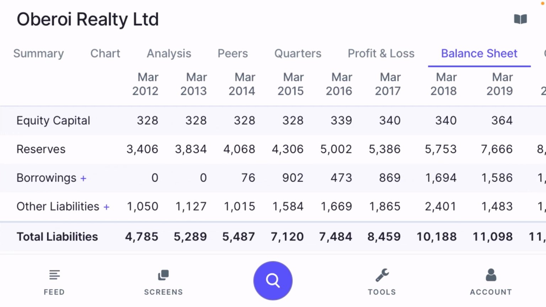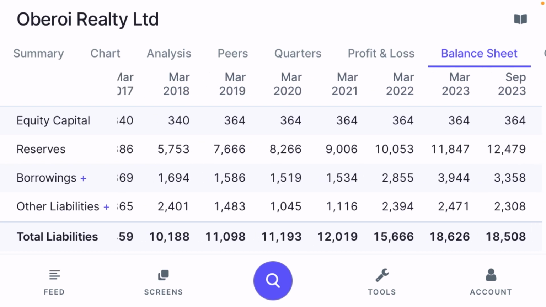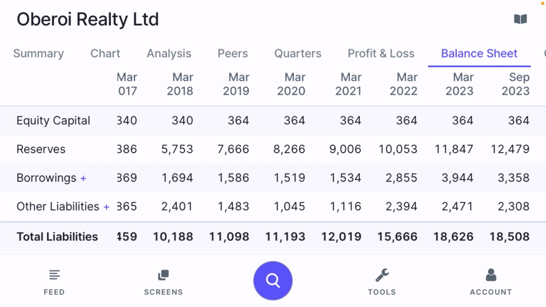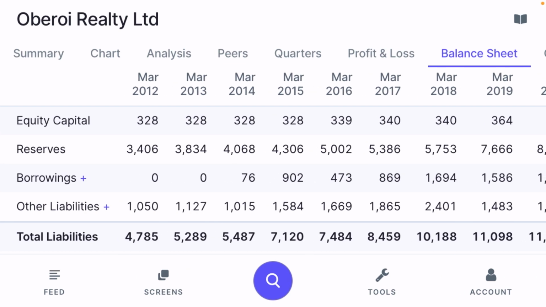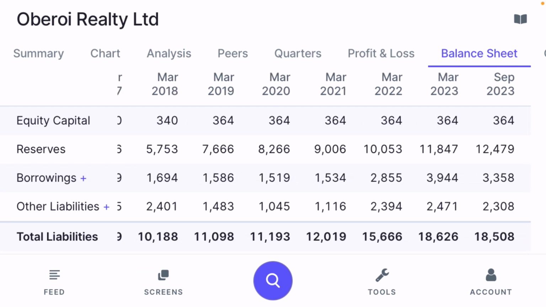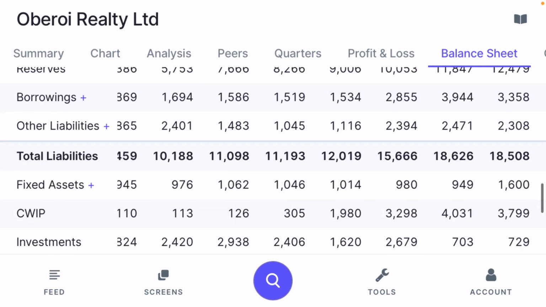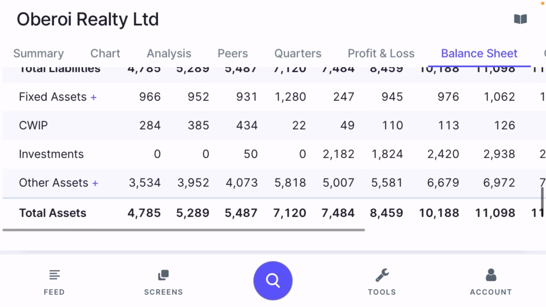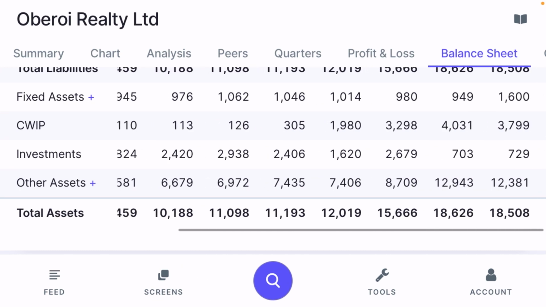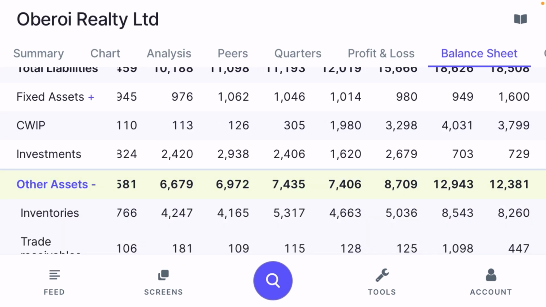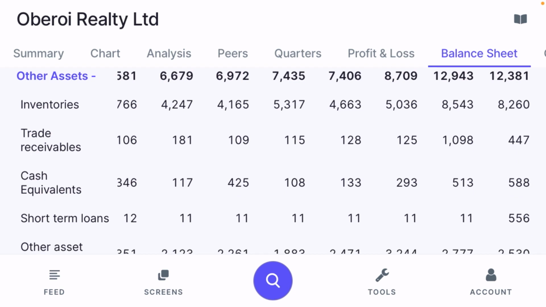Reserves: earlier the reserve was 3,406 crore in March 2012, but now it is showing 12,000 crore, an exponential increase in the reserves. Earlier the company was having very low debt, but right now the company has almost 3,358 crore of debt. Investment: earlier the company had zero investment, right now it has 729 crore of investment. If you talk about other assets, the company's inventory right now is 8,260. Very excellent inventory the company is maintaining.